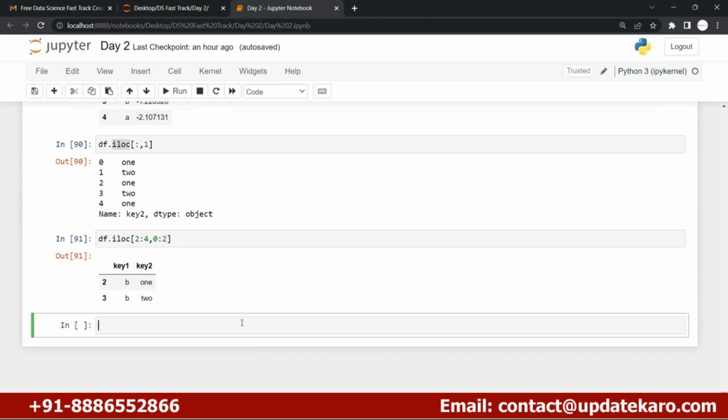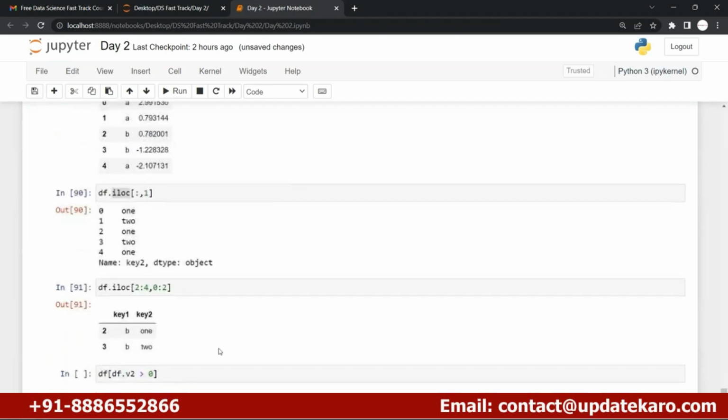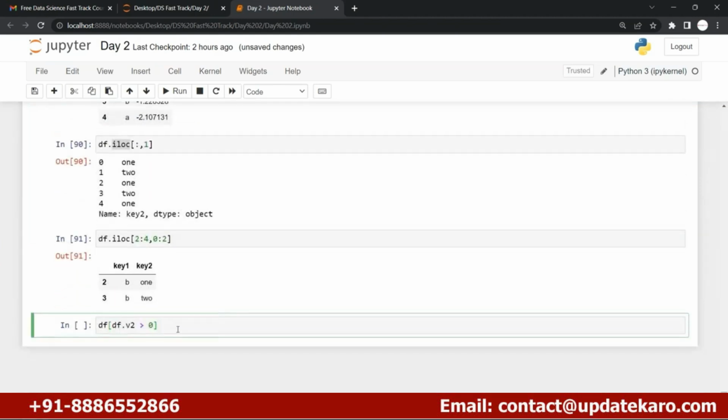There is a very interesting method. Just use the name of your data frame, and add your column name, and add one condition: your column v2's value should be greater than 0. If the value is greater than 0, it will be in the data, otherwise not.